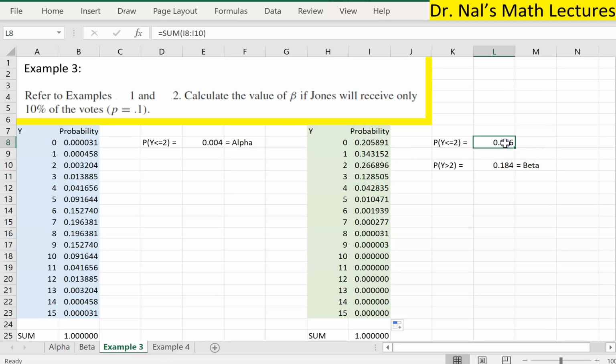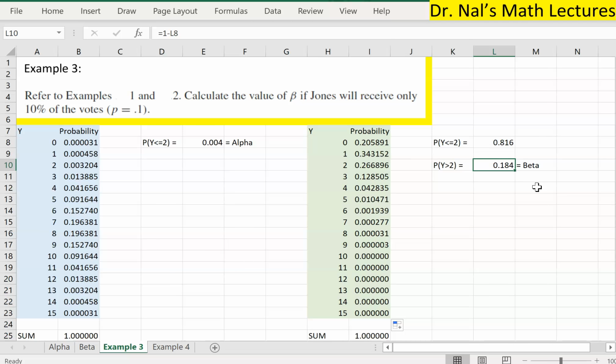Now the answer would be, well, the probability that we will end up in a rejection region is here. So as a result, the beta has dropped suddenly to 0.184. Now, that's still a pretty large number, even though it's extremely unlikely that Jones will be selected. Obviously, the true probability is only 10%. He will only get 10% of the votes.